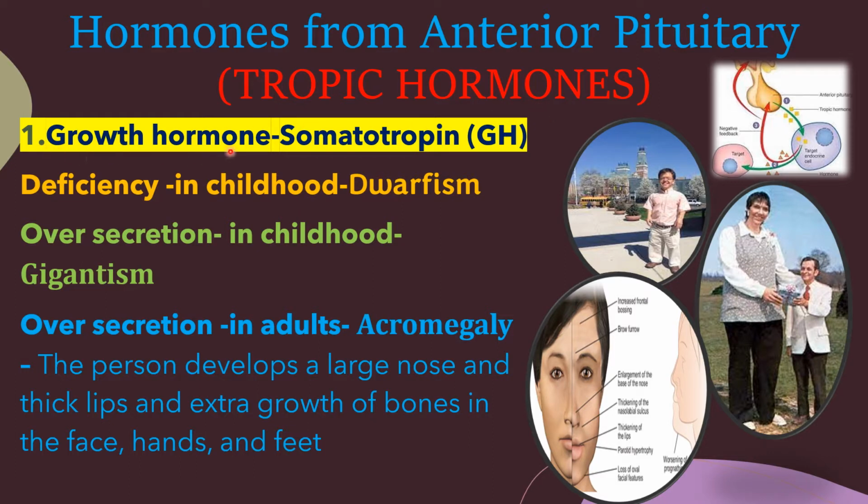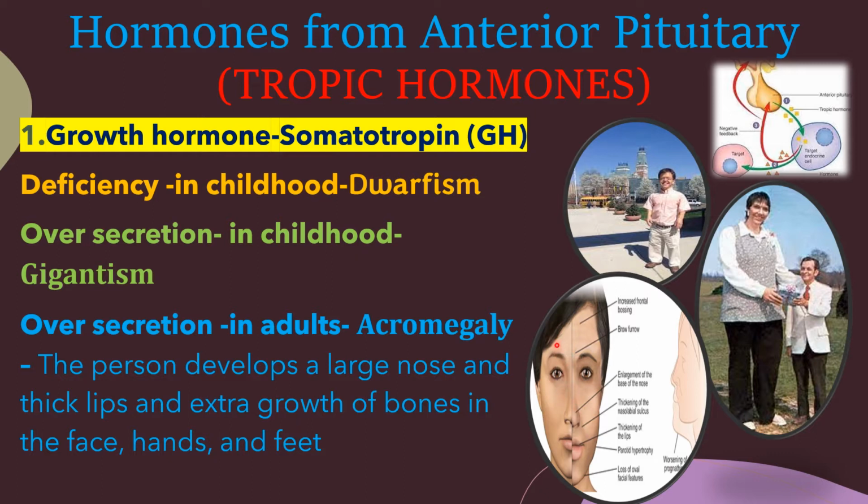First one, growth hormone or somatotropin, GH. Due to the deficiency of growth hormone in childhood results dwarfism. Oversecretion of growth hormone in childhood results gigantism. Oversecretion of GH or somatotropin in adults results acromegaly.